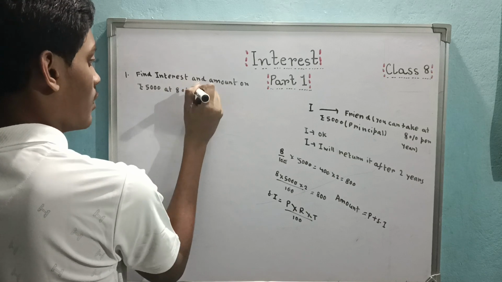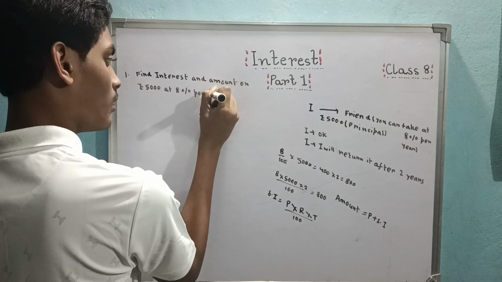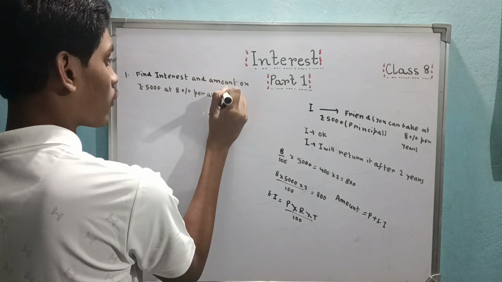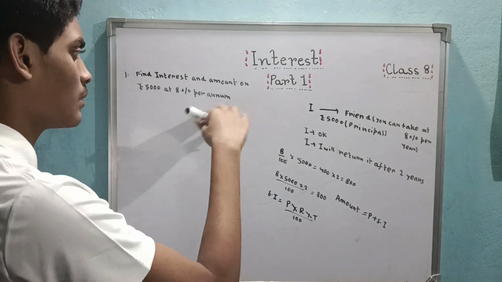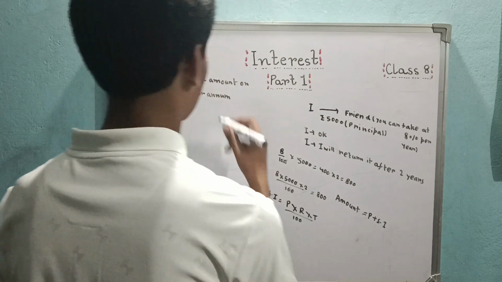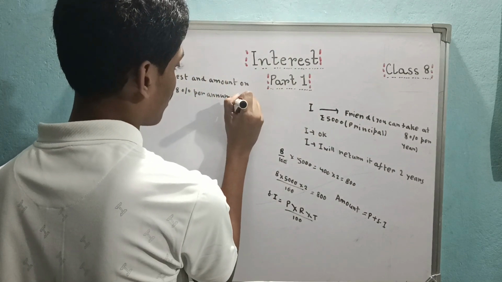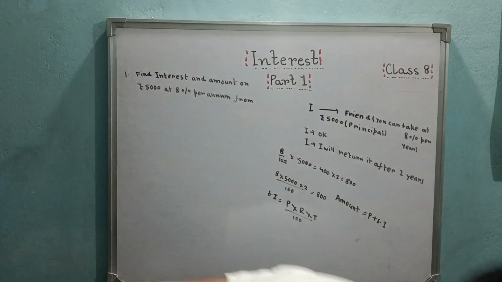Annum is actually equal to year, annual, it is 1 year. So it is actually 8% per year. Just don't get confused with annum. But the main problem is the time is a little bit tricky. It's a range of time.